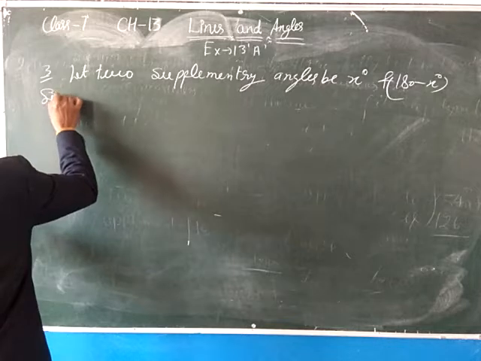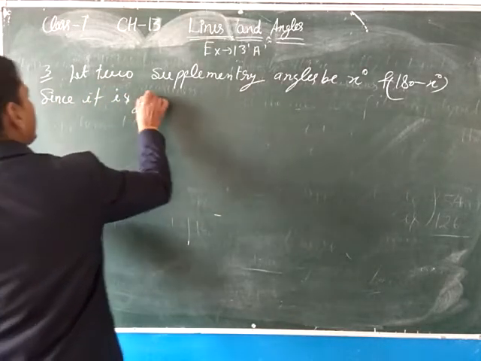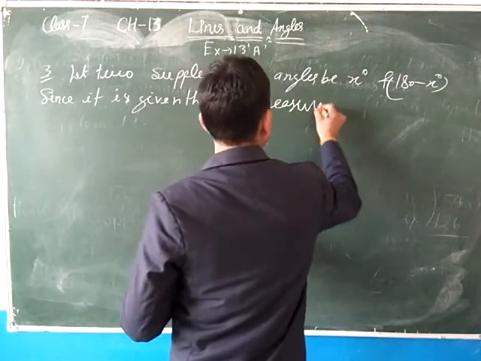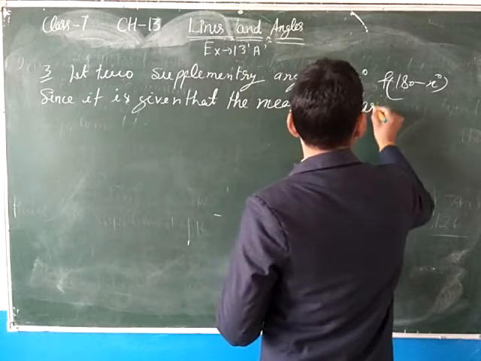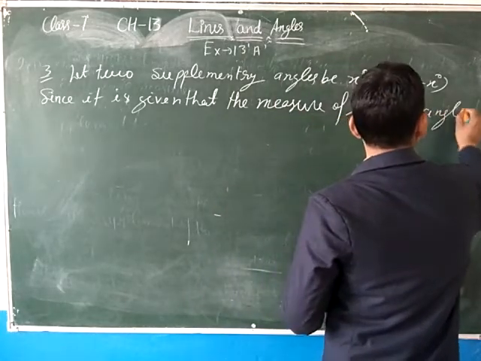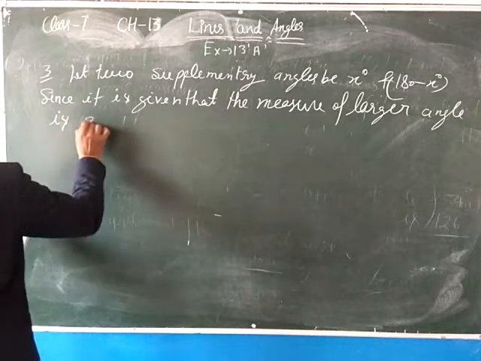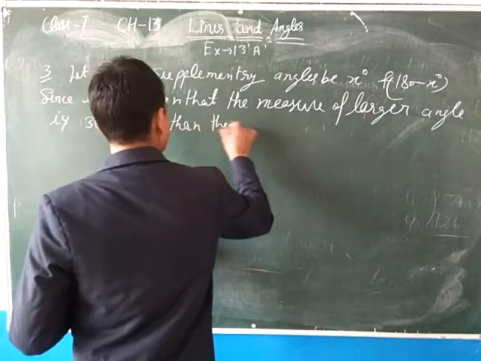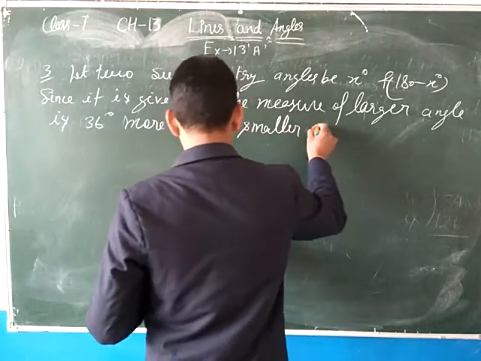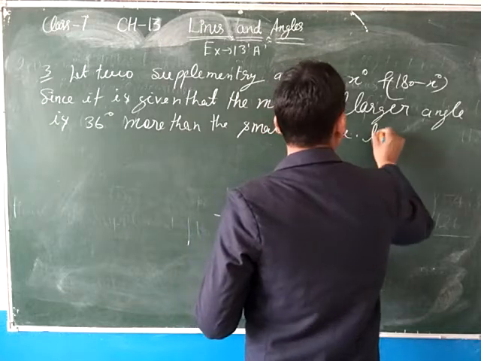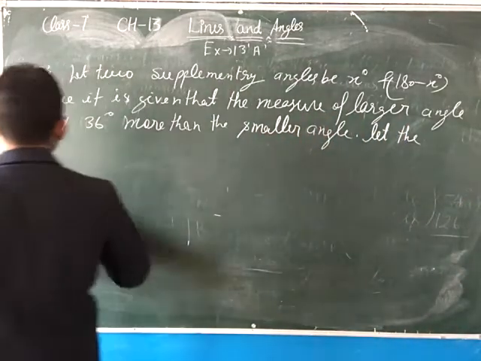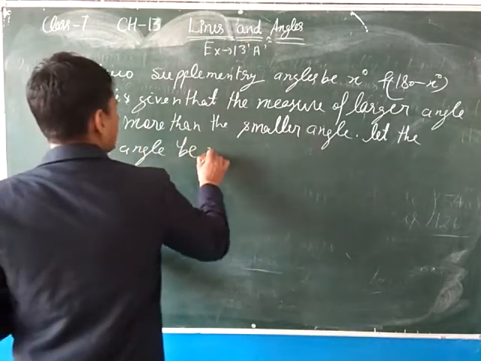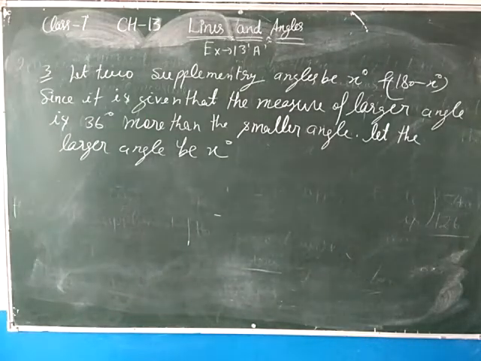Since it is given that the measure of the larger angle is 36 degree more than the smaller angle, let the larger angle be x degree. So according to the question,